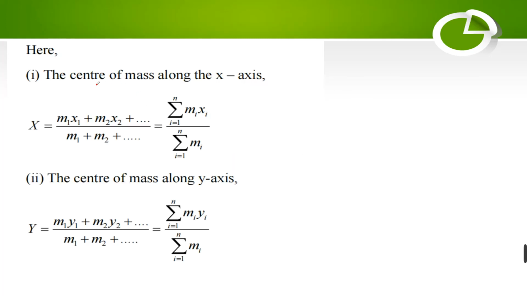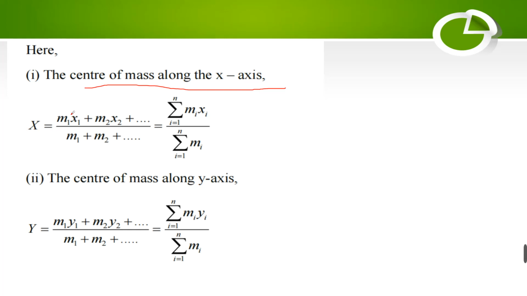We already know the center of mass along a one-dimensional system. What is the formula for one dimension? Along the x-axis we have calculated X is equal to m1 x1 plus m2 x2 plus etc. up to mn xn divided by m1 plus m2 plus m3.